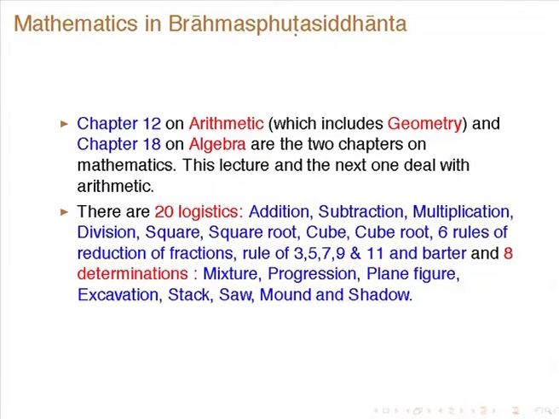So in the arithmetic he talks about 20 logistics: addition, subtraction, multiplication, division, square, square root, cube, cube root. There are some 6 rules of reduction of fractions, then rule of proportions, rule of 3, 5, 7, 9 and 11, and barter, and what he calls 8 determinations: mixture, progression, plane figures, excavations, stacks, saw, mound and shadow. So that is how he divides it.